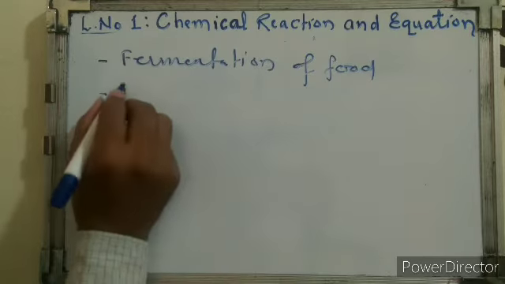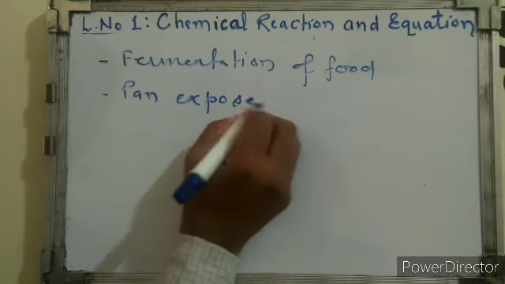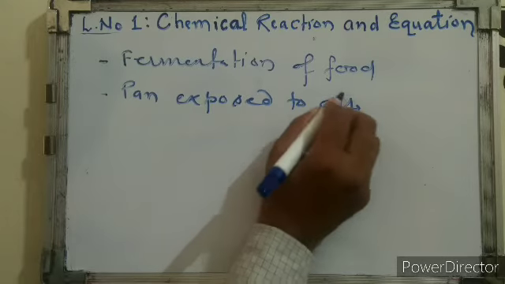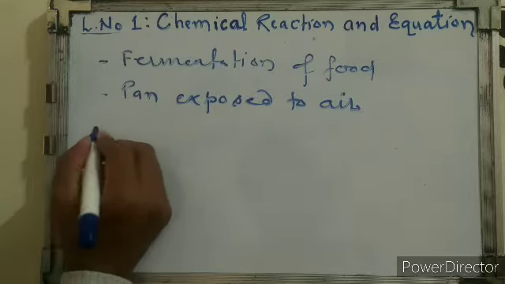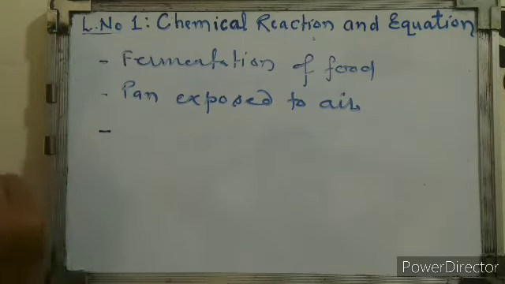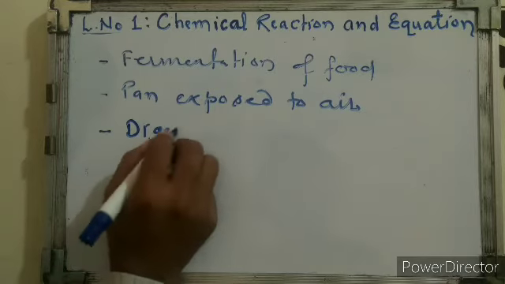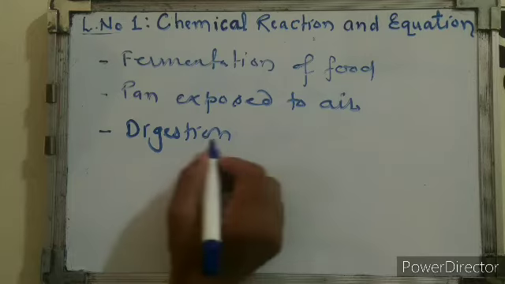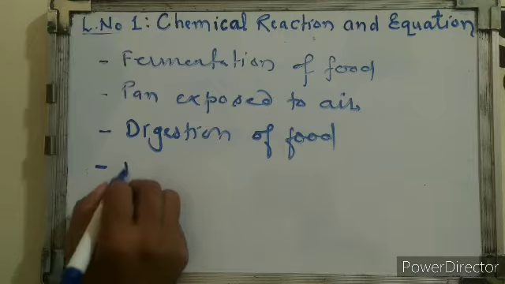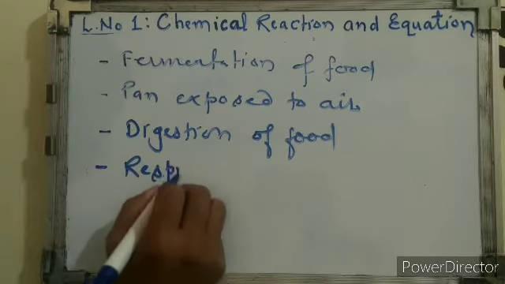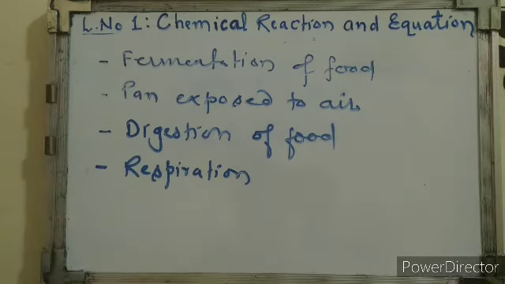Second example, if we keep the iron pan exposed to air or moisture, then you must have experienced that your bicycle ring also gets corroded. Digestion of food, so this is an example of a chemical reaction. Next, respiration, a biological activity. So this is also an example of a chemical reaction.